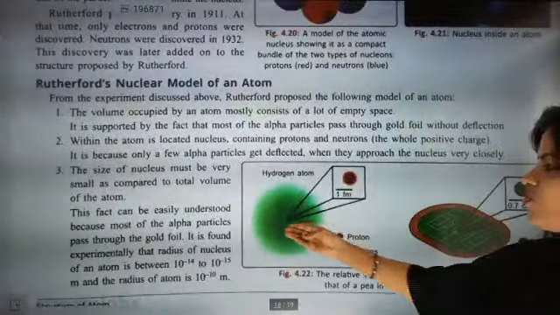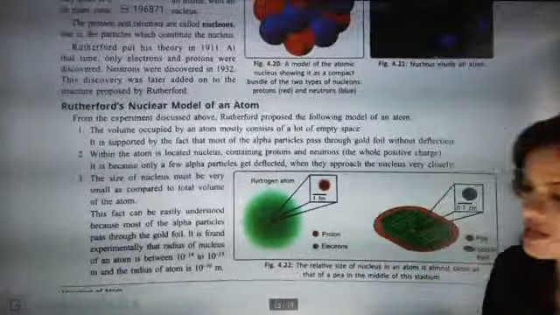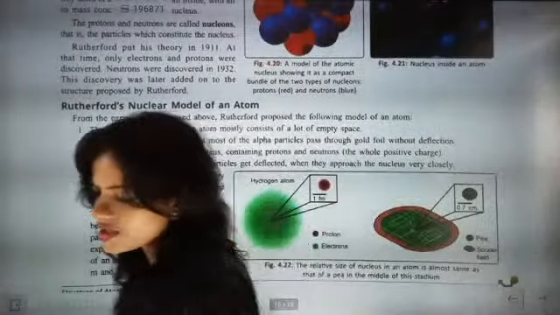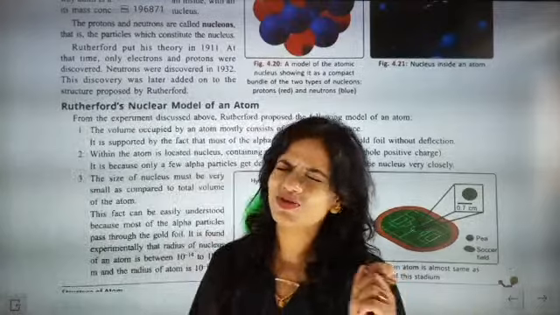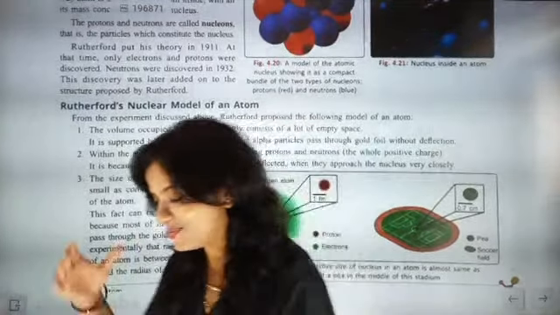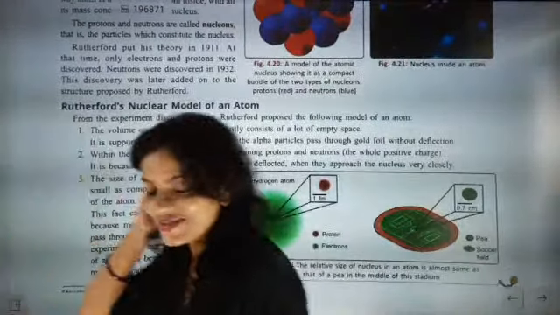Think what a small size of the nucleus there is. I'm just going to speak slow now.